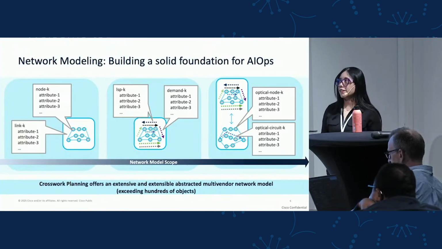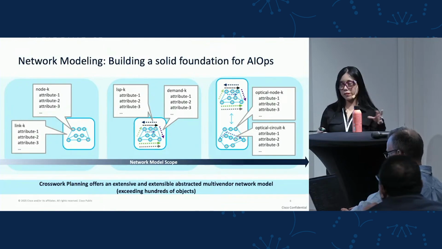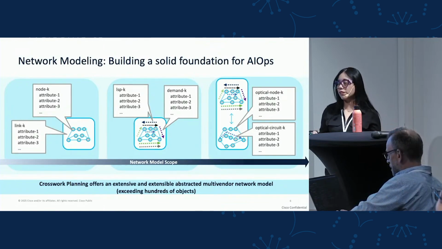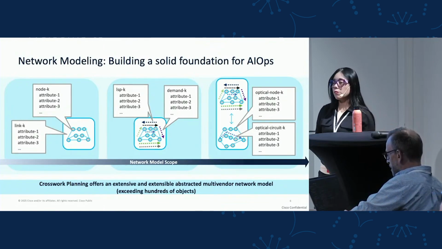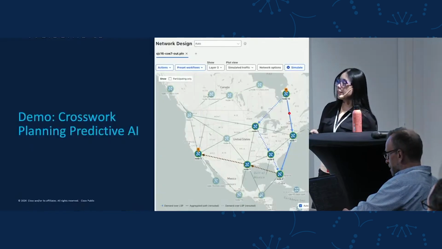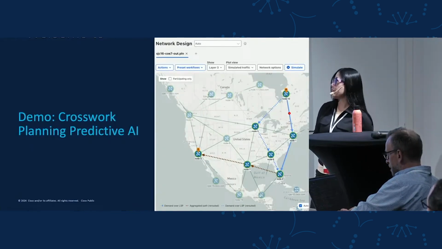Crosswork Planning has its own Crosswork Planning collector with multiple inbuilt collector tools that will gather the data directly from the network and then will abstract it and will build the network model. But it also has a few offline tools that can help to build the model offline, and it also has its powerful APIs that can help to build you the model from scratch or to extend the network model in order to support some particular use cases. So now, let's see a quick demo on Crosswork Planning using the predictive AI capabilities.